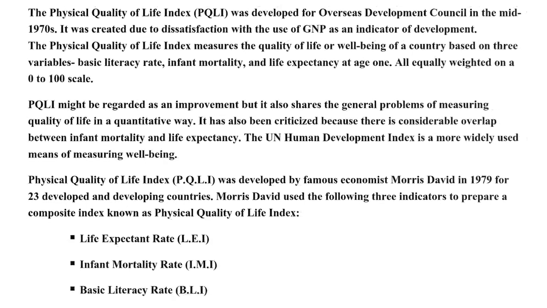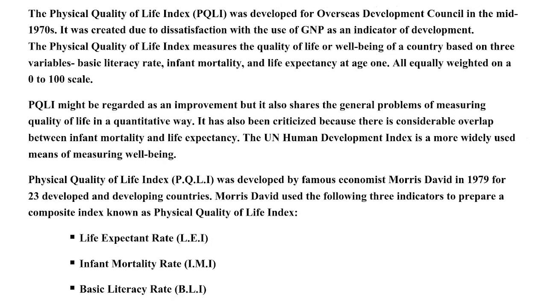The Physical Quality of Life Index, PQLI, was developed for the Overseas Development Council in the mid-1970s. It was created due to dissatisfaction with the use of GNP as an indicator of development. The Physical Quality of Life Index measures the quality of life or well-being of a country based on three variables: basic literacy rate, infant mortality, and life expectancy at age 1, all equally weighted on a 0 to 100 scale.